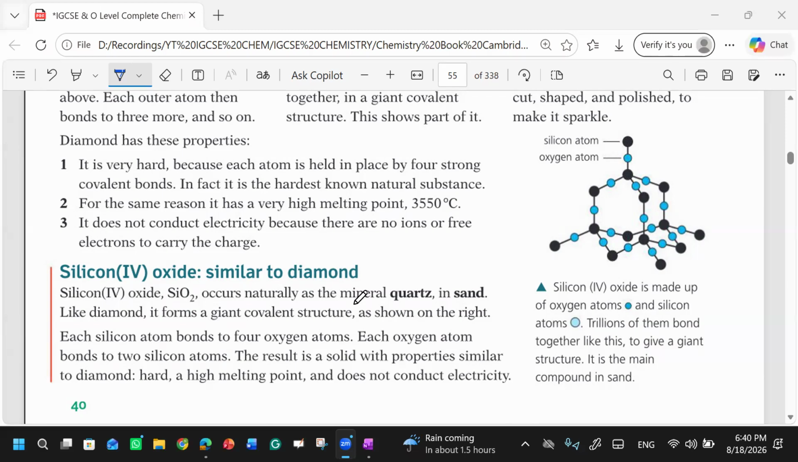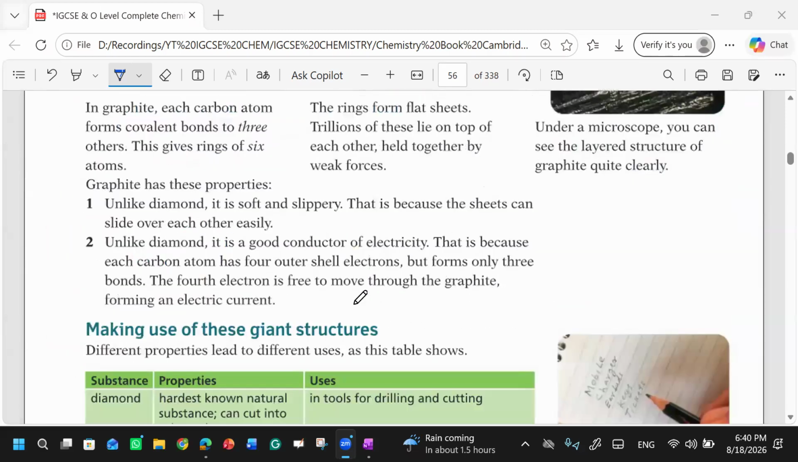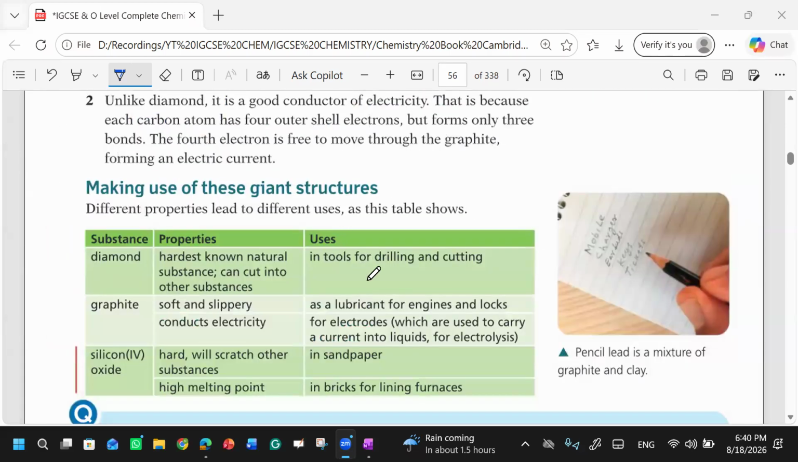Okay. Uses: diamond is used in tools for drilling and cutting. It doesn't mean that you will make a drill of diamond. We always use diamond for jewelry or things like that. But in tools for drilling and cutting, if you want to cut something, you can use diamond to cut that thing because diamond is very hard.